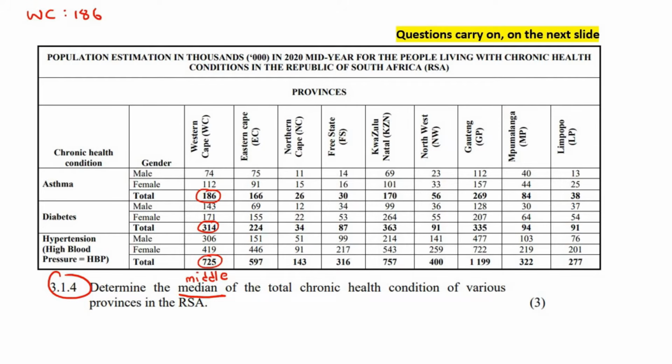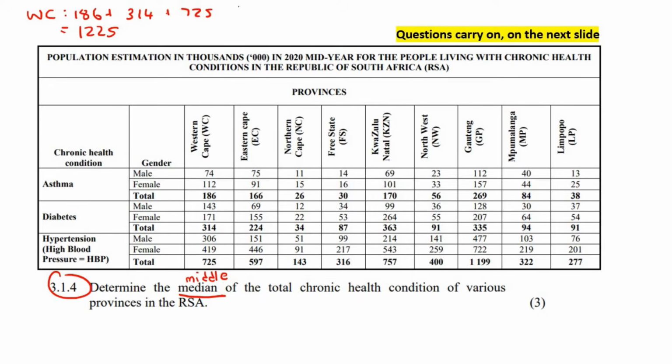So you're going to say 186 plus 314 plus 725, and that is 1225. Now obviously it's 1225,000, but let's just leave it like that for now. Because remember, to get the median, you have to first arrange all the values from smallest to largest. But we need to first go get all of these values. Okay, it's quite a long question.